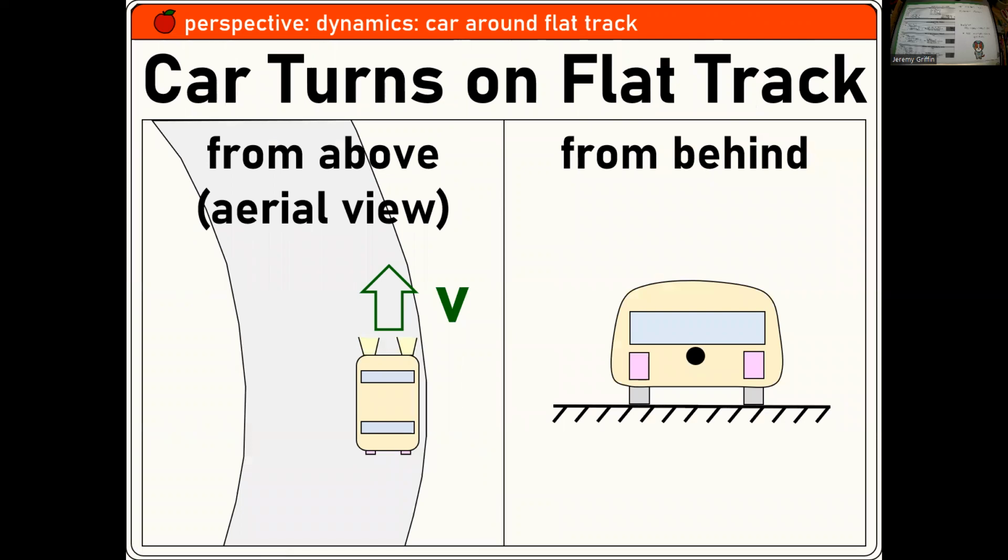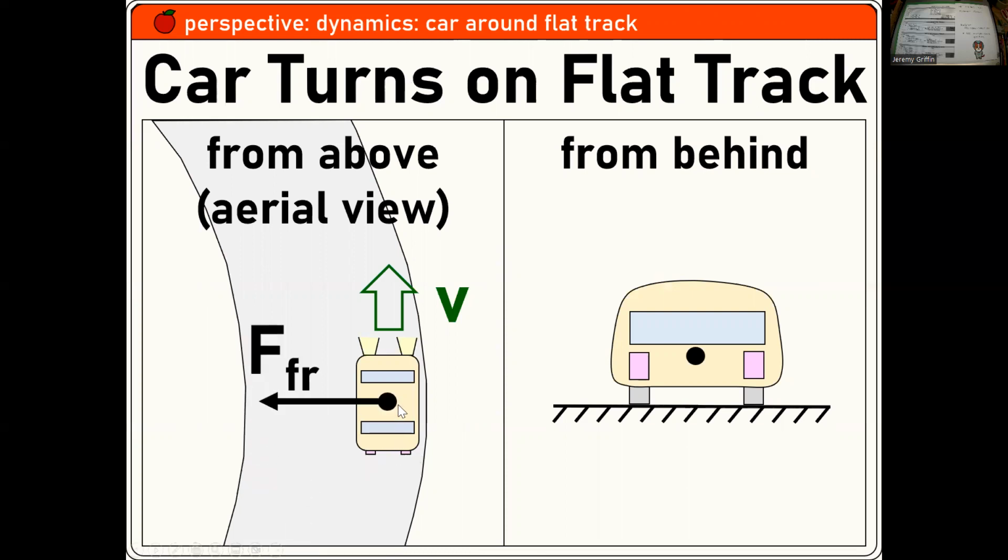Car turning on a flat track. Give you 2 perspectives, aerial view and a view from behind. So if the road is flat, then it can only turn because of friction. Now, if the road is banked, it's a little bit easier. You might not even need friction to make a turn if it's banked. But this is the flat road, so there better be a friction force that allows it to turn.